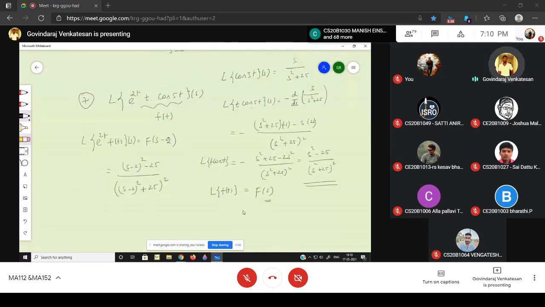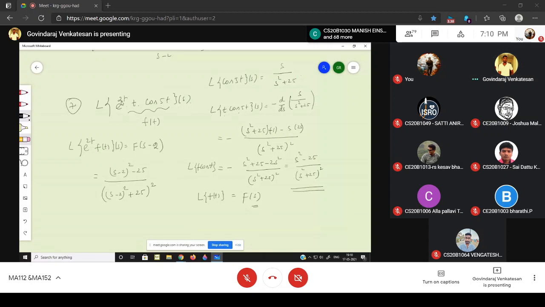If you know these two formulas, you can directly write the answer. For the Laplace of e power 2t times t into cos 5t, you know the formula for the Laplace of e power at into f of t, that you have to use. Your f of t is t into cos 5t, so you use the formula for t into f of t. After using these two formulas, you get the answer. This is one formula, and this is the other formula.